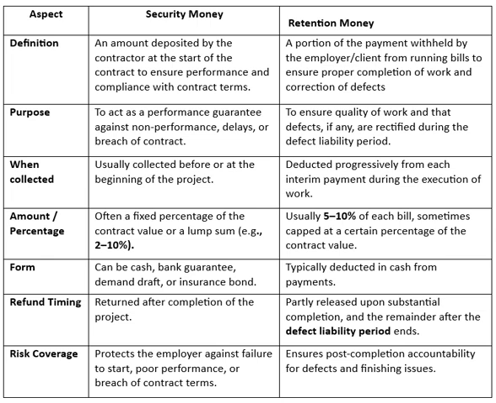Whereas the retention money is money which is deducted from each payment bill of the project while the execution work is going on. It is money which is deducted progressively from each interim payment during the execution. For example, let's say the project is started on 5th of June.